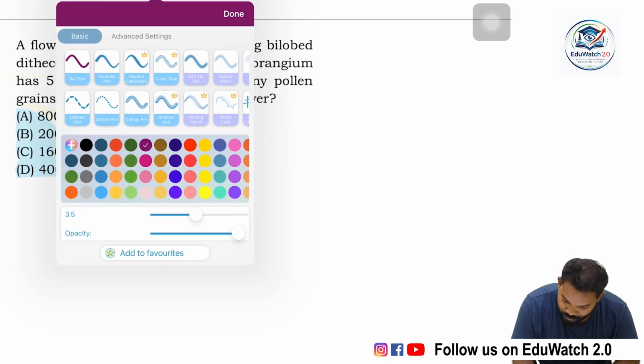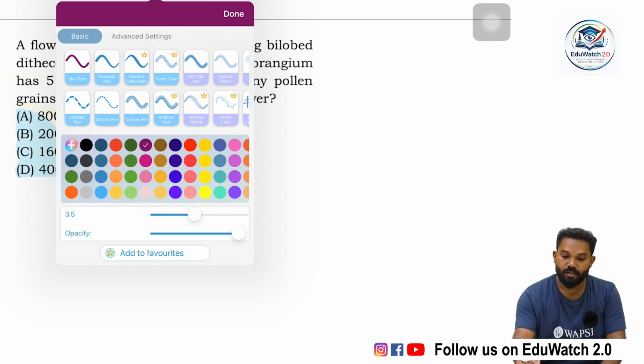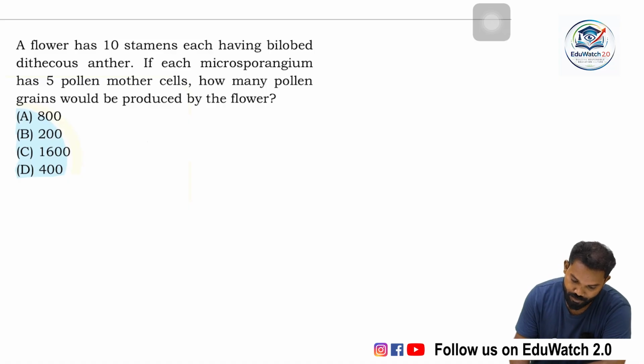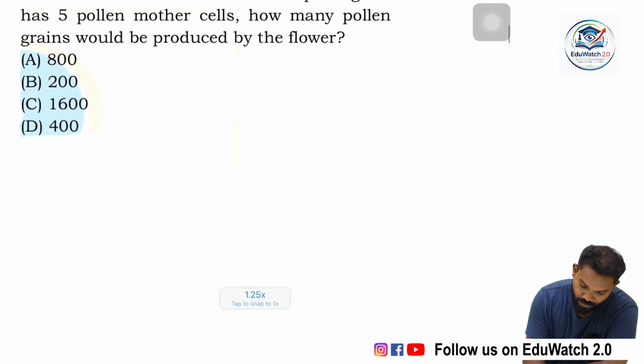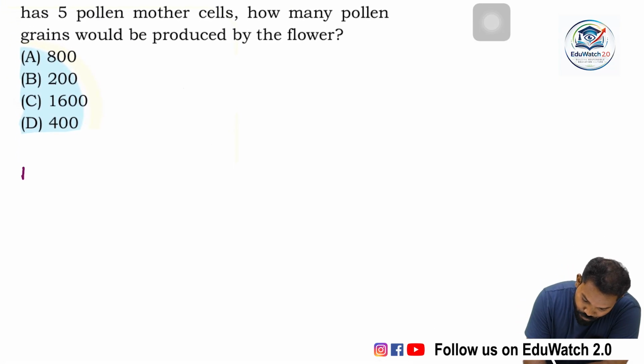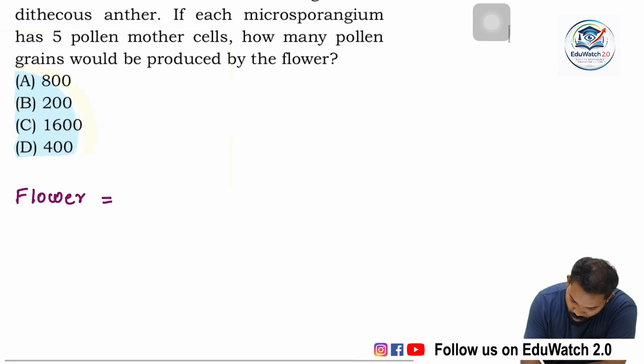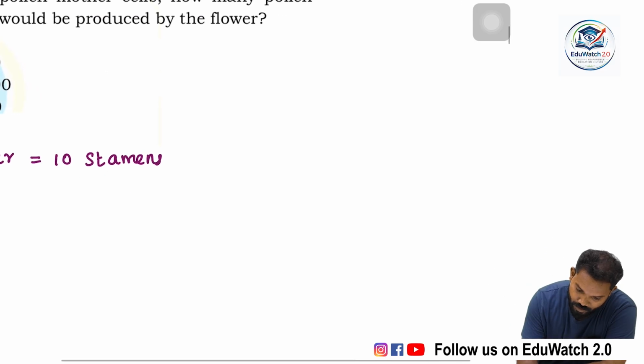So, the question is about a single flower which has 10 stamens.